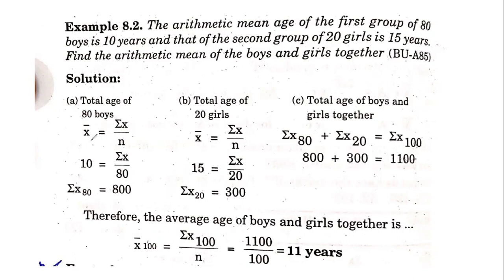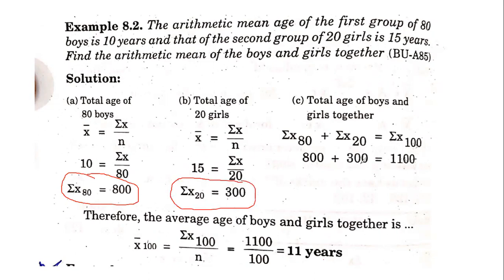Now here you can see that the data of the boys and girls are given here. So the average of boys is equal to 10. So 10 is equal to sigma x divided by 80, so sigma x80 is equal to 800. Similarly, the total age of girls is given here. Sigma x20, you'll be getting 300.